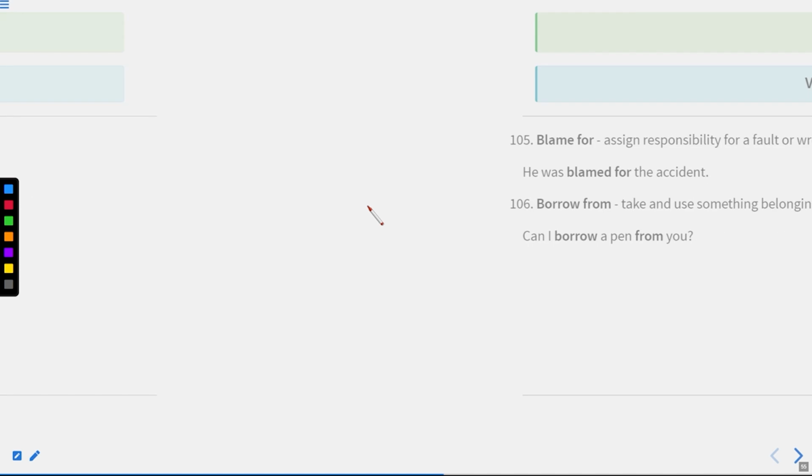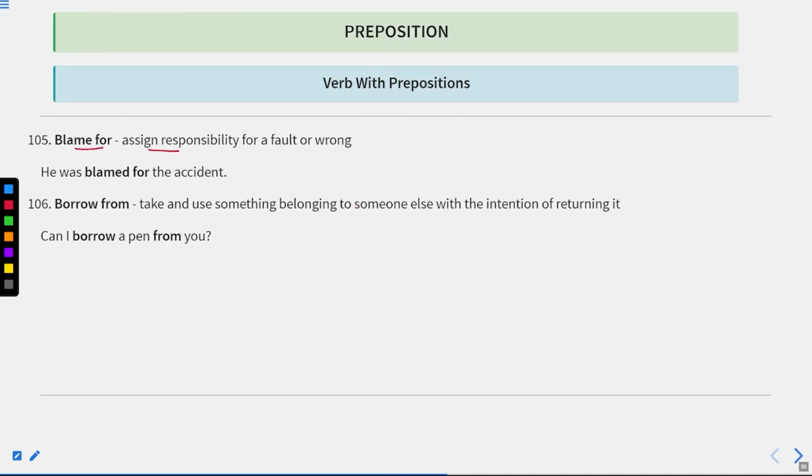Okay, now let us move to the next one. Blame for means assign responsibility for a fault or wrong. He was blamed for the accident. Borrow from means take and use something belonging to someone else with the intention of returning it. Can I borrow a pen from you?